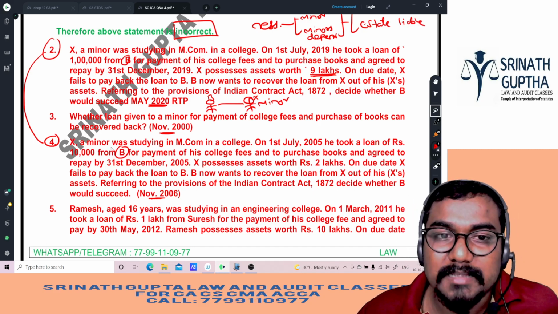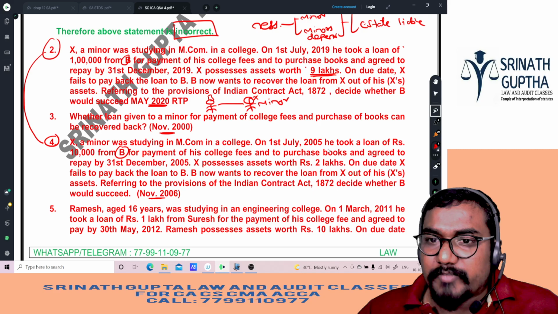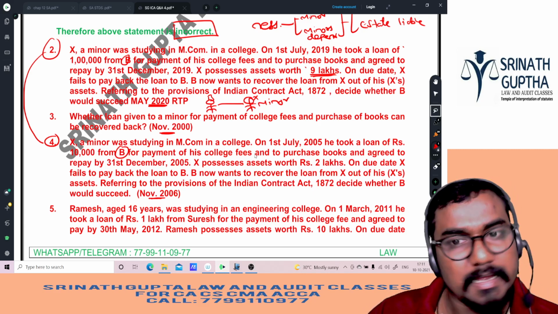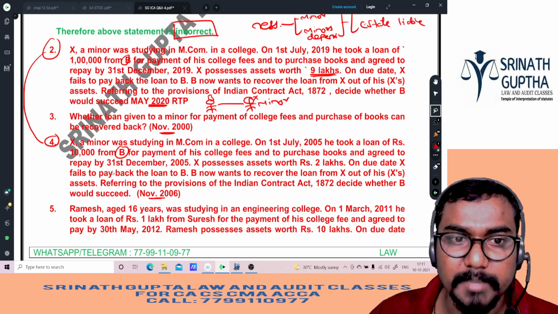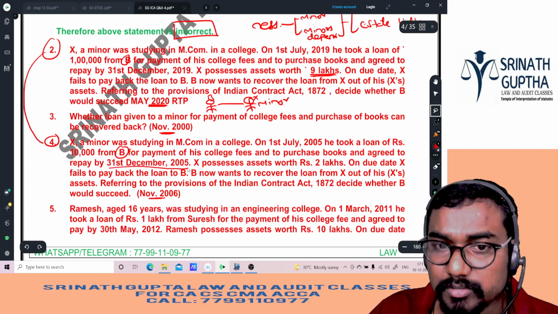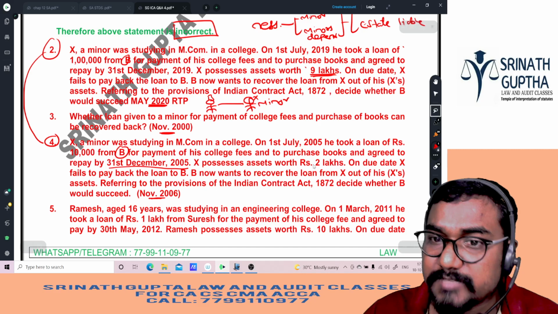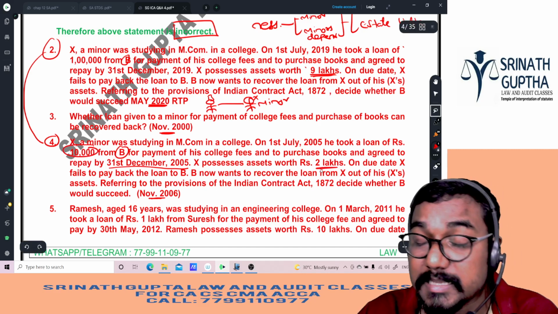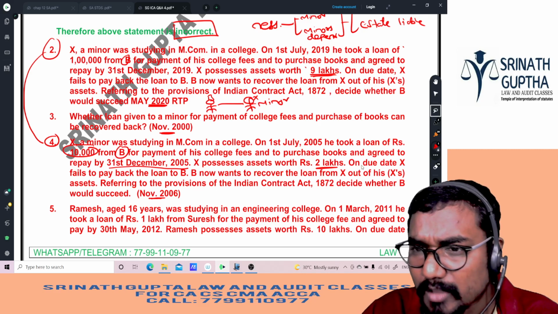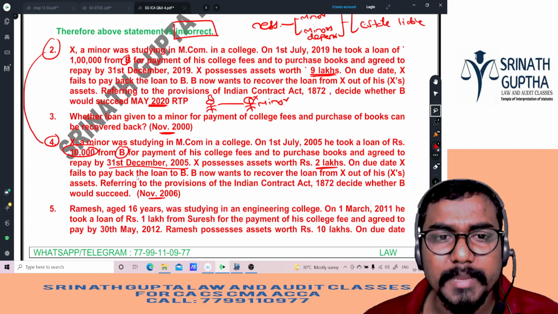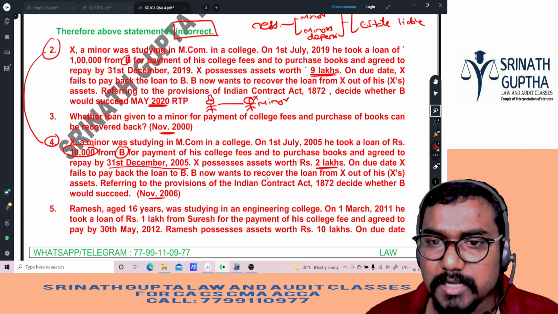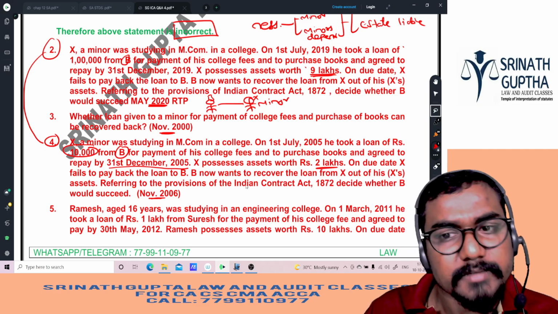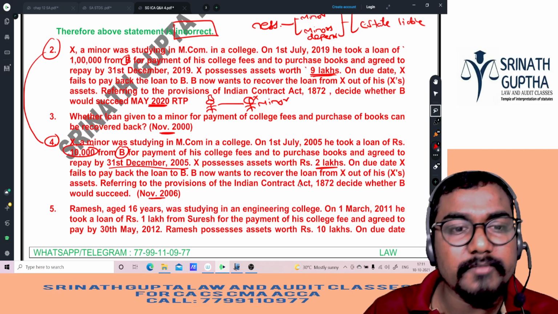So, X, a minor, studying MCOM in a college. On 1st July 2005, he took a loan of 10,000 rupees from B for payment of his college fees and purchase of the books and agreed to repay by the 31st December 2005. X possesses assets worth 2 lakhs. How much loan have we taken, beta? 10,000. But how much asset is he having? 2 lakhs. On the due date, X fails to pay back the loan to B. B now wants to recover the loan from X out of his assets. Referring to the provisions of the Indian Contract Act, decide whether B will succeed.